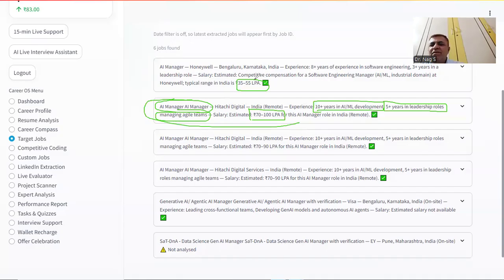No, no. In 2010, it was 12 LPA. In 2010, it was 15 LPA. Okay, what was your last CTC? In 2010, it was 15 LPA. Okay, no, I'm asking about the recent last draw. Yeah, the recent last one was 12 LPA. Okay. Because of the gap, they offered me that 12 LPA.